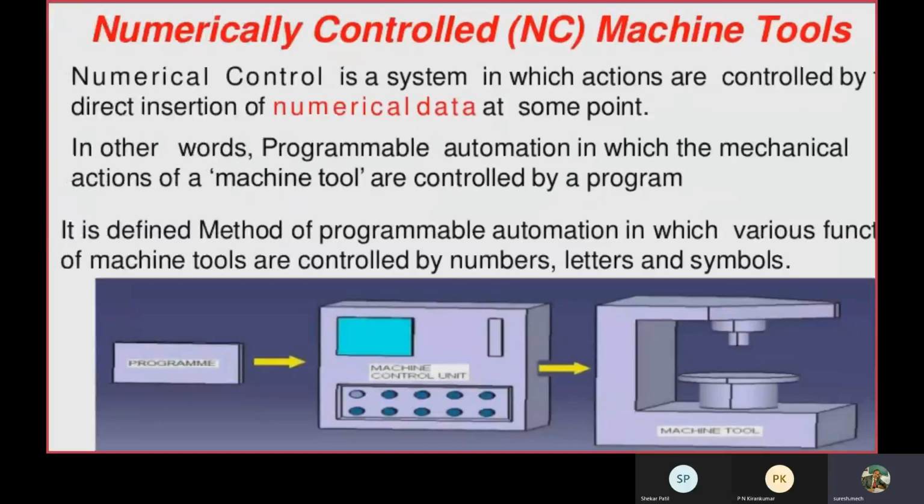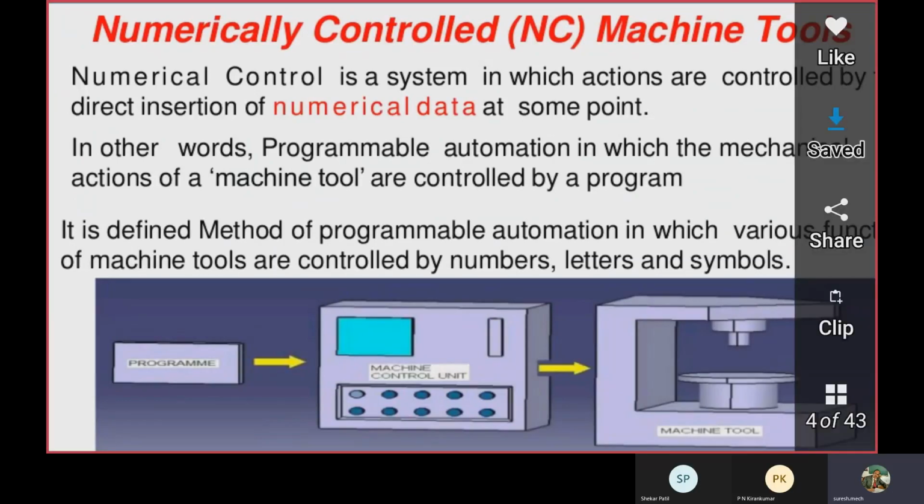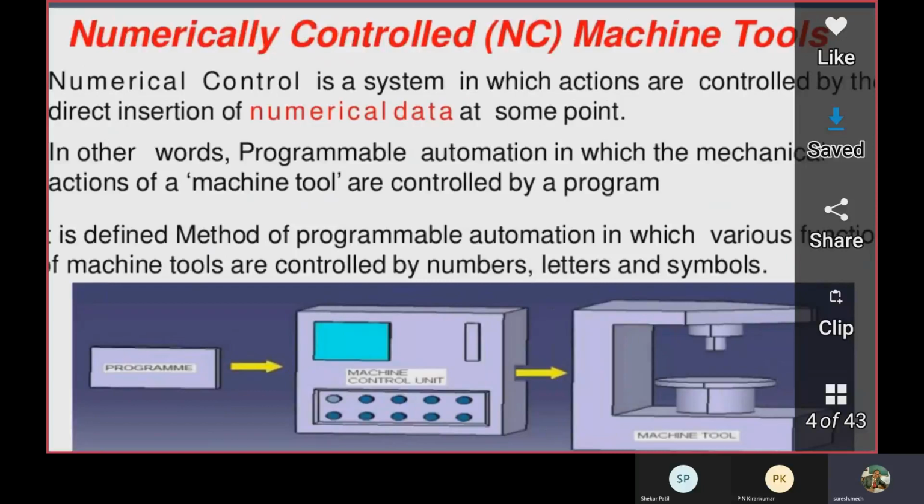There are three important parts. One is the input unit, the second is the control unit, and the third is the output unit. In the input unit, the program in the form of numerical data, which contains numbers, letters, and symbols, is fed into the control unit. There the controlling of the program takes place. After that, it gives a signal to the output unit.